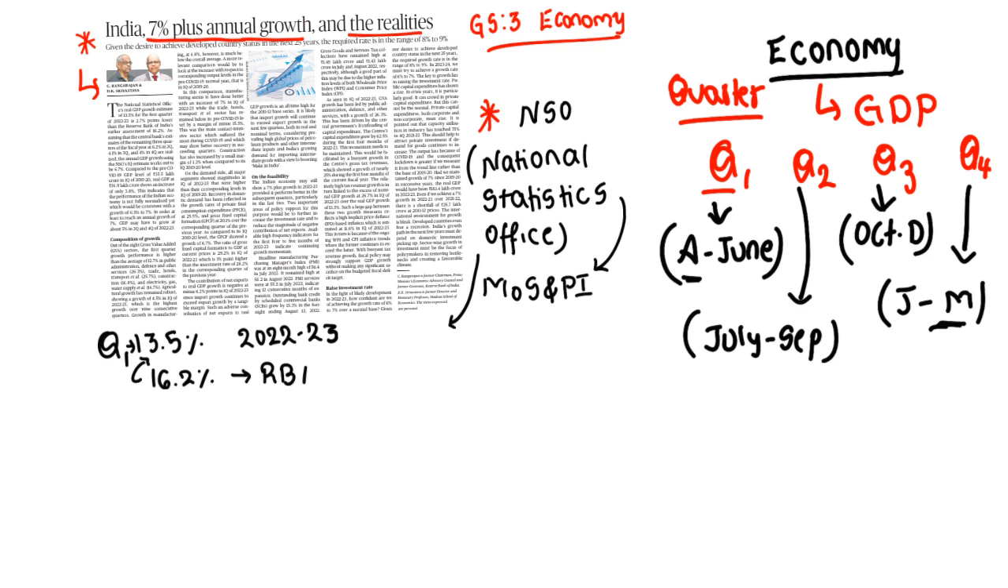So here the author is telling about the quarters. If I say it is Q1, it is from April to June. If I say it is Q2, it is from July to September. If I say it is Q3, it is from October to December. If I say it is Q4, it is from January to March. Clear?